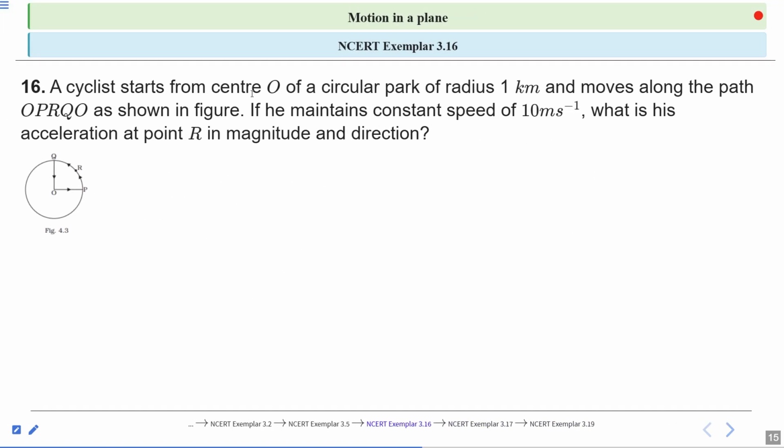A cyclist starts from center O of a circular park of radius 1 kilometer. It means the radius of the circular park is 1 kilometer, and he moves along the path O, P, R, Q, O as shown in the figure. Look here: O, P, R, Q, O. If he maintains a constant speed of 10 meter per second, what is his acceleration at point R in magnitude and direction? So in this question, you have to find out the magnitude and direction of the acceleration at point R.